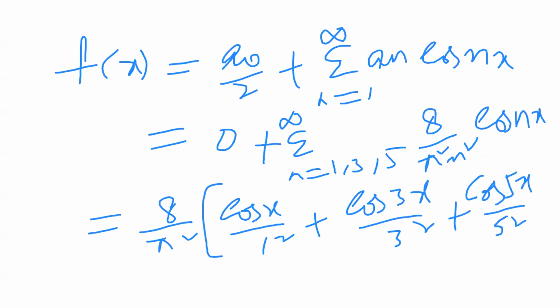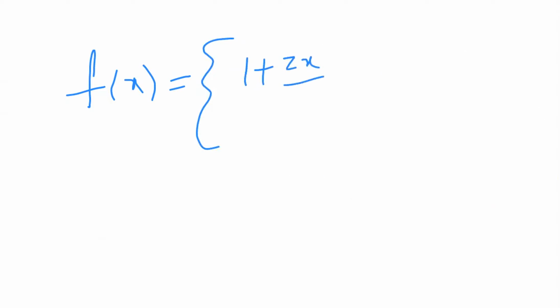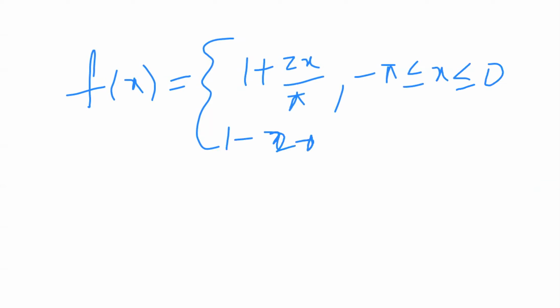This is like this. Okay, this is a very, very important problem from the even odd function. The function f of x, we have to define piecewise. The piecewise function is f of x equal to 1 plus 2x by pi in the range minus pi less than or equal to x less than or equal to 0, and 1 minus 2x by pi in the range 0 less than or equal to x less than or equal to pi.